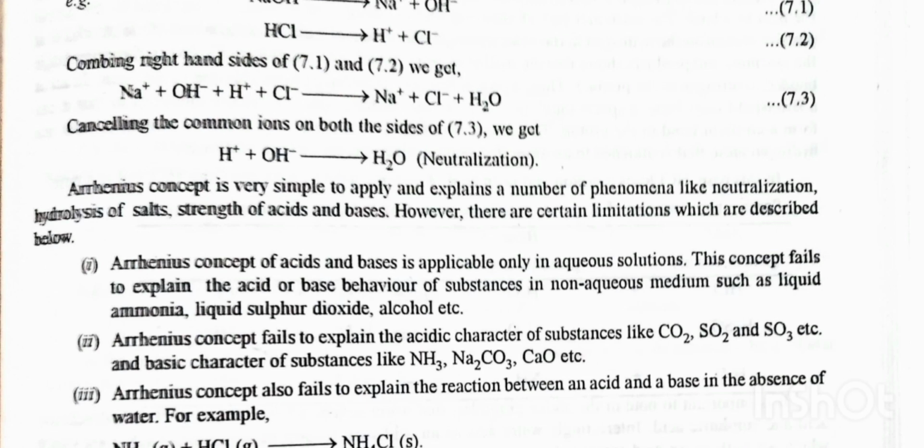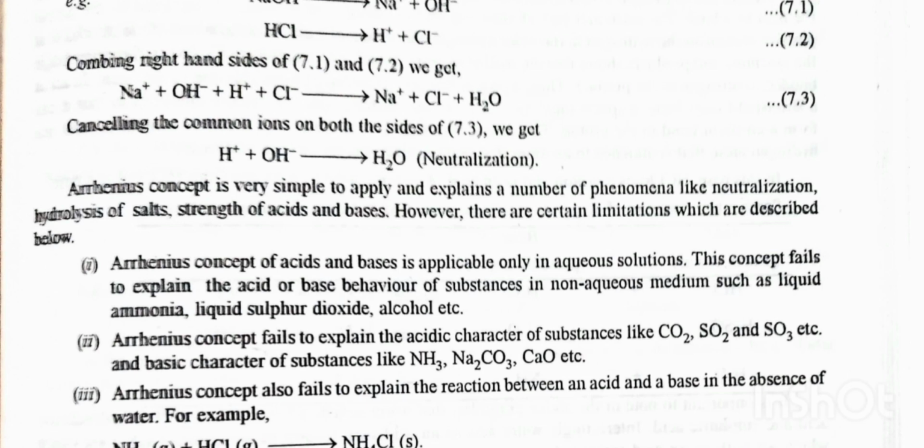Arrhenius concept is very simple to apply and explains a number of phenomena like neutralization, hydrolysis of salt, strength of acid and base. However, there are certain limitations which are described below. Arrhenius concept of acid and base is applicable only in aqueous solution. This concept fails to explain the acid or base behavior of substances in non-aqueous medium such as liquid ammonia, liquid sulfur dioxide, alcohol, etc. Second, Arrhenius concept fails to explain the acidic character of substances like CO2, SO2 and SO3, etc. and basic character of substances like NH3, Na2CO3, CaO, etc.